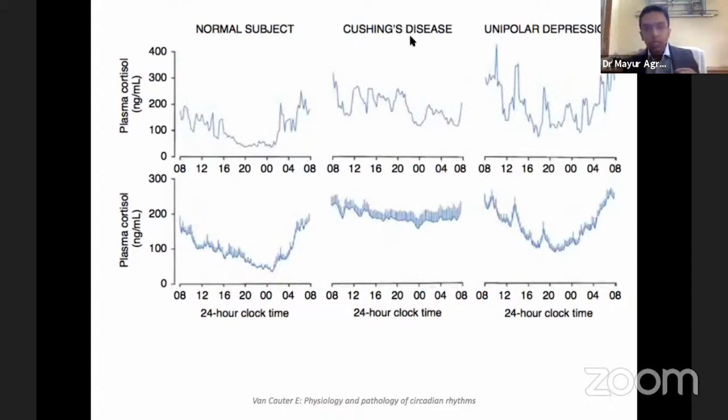What we see is, if that adenoma is at the pituitary level, there is direct ACTH secretion. If there is CRH secretion, then things will again change. The CRH will stimulate the ACTH, and there may be hyperpulsatile secretion, and the pulses may be better maintained in those patients. Then we have primary adrenal Cushing's, where it is ACTH-independent.